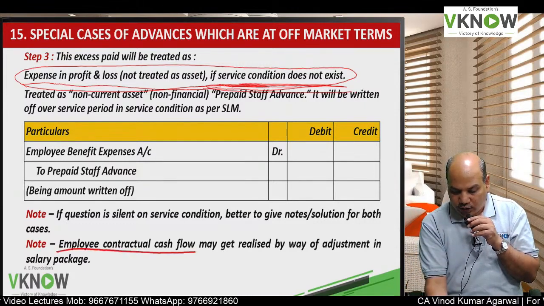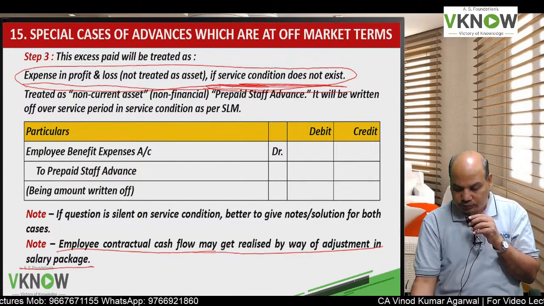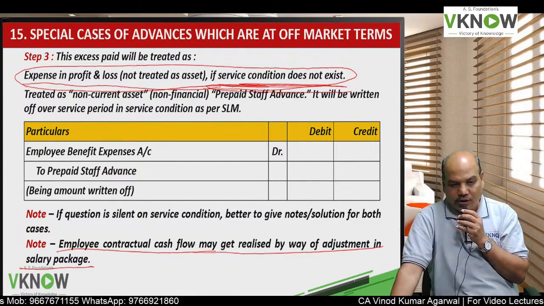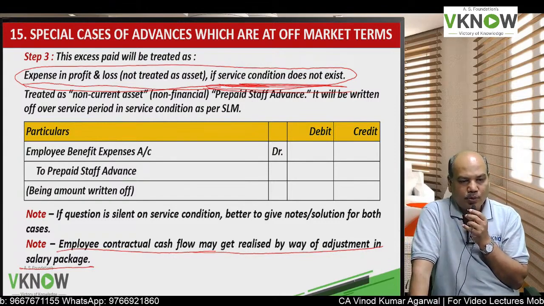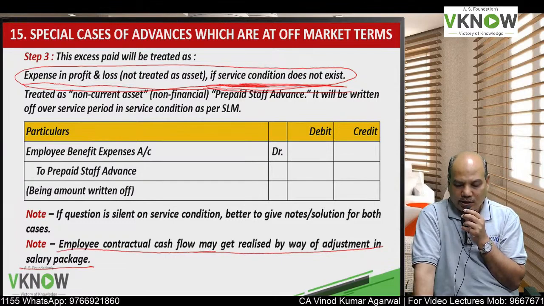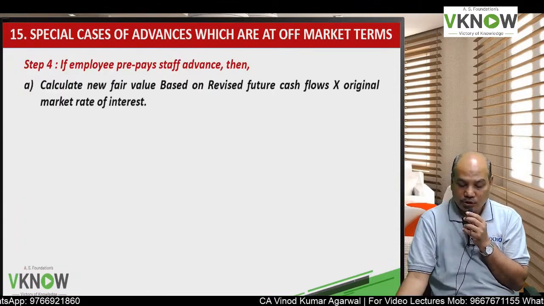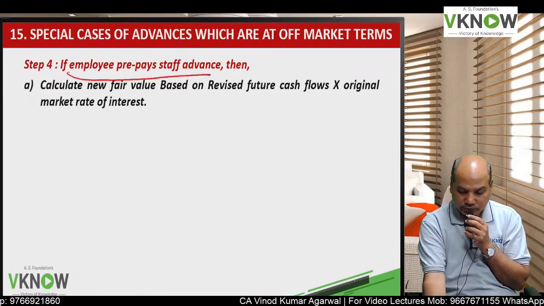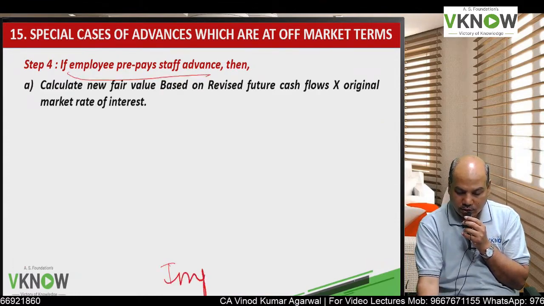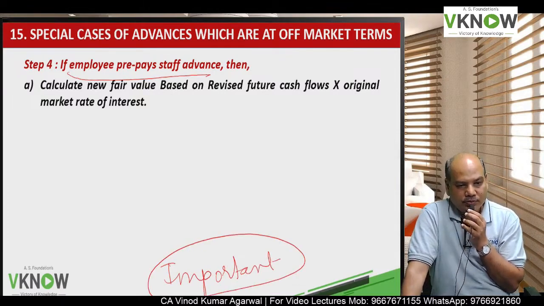Sometimes the employee's contractual cash flow may be realized by way of adjustment in salary package. So instead of the employee repaying you the loan in cash, it may be adjusted against the salary payable, no problem. Some exam questions have this adjustment. Another case: the employee prepays the loan or makes part repayment of the loan.